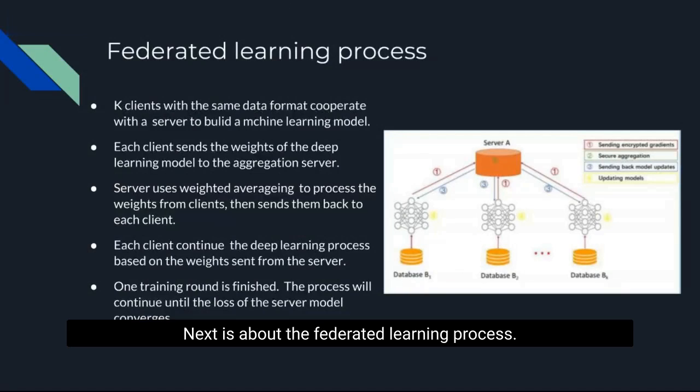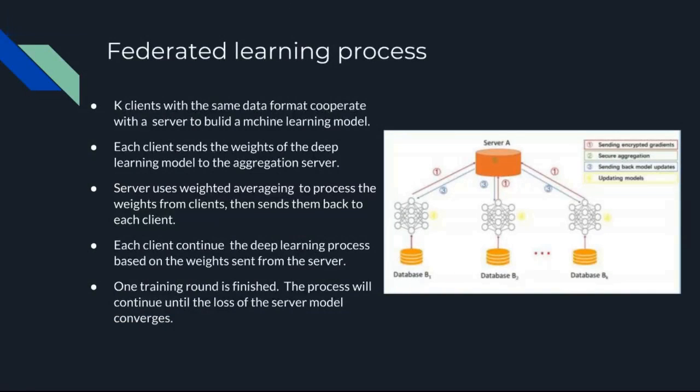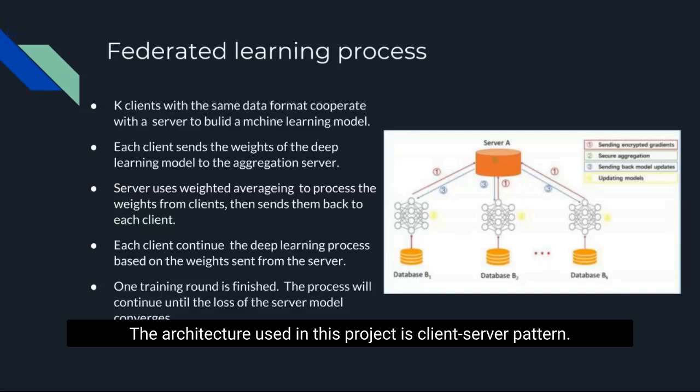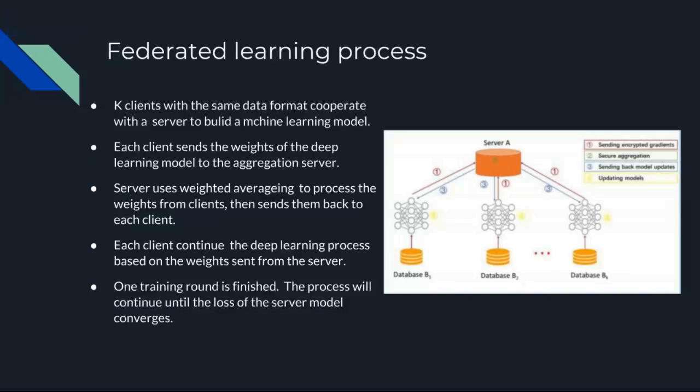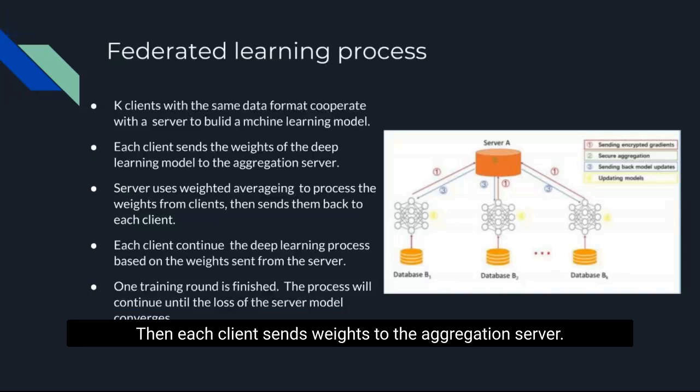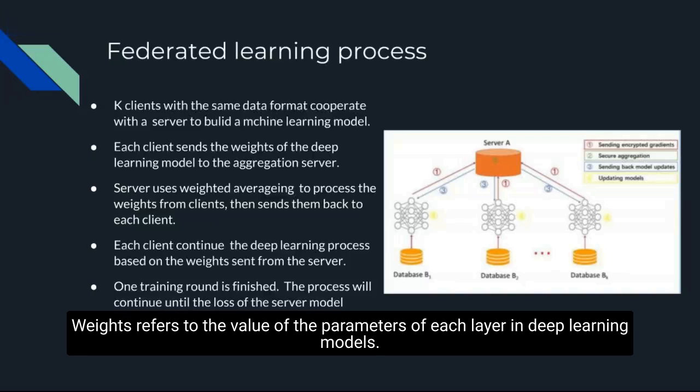Next is about the federated learning process. The architecture used in this project is the client-server pattern. In a client-server architecture, K clients with the same data format cooperate with the server to build machine learning models. Then, each client sends the weights to the aggregation server. Weights refers to the values of the parameters of each layer in deep learning models.